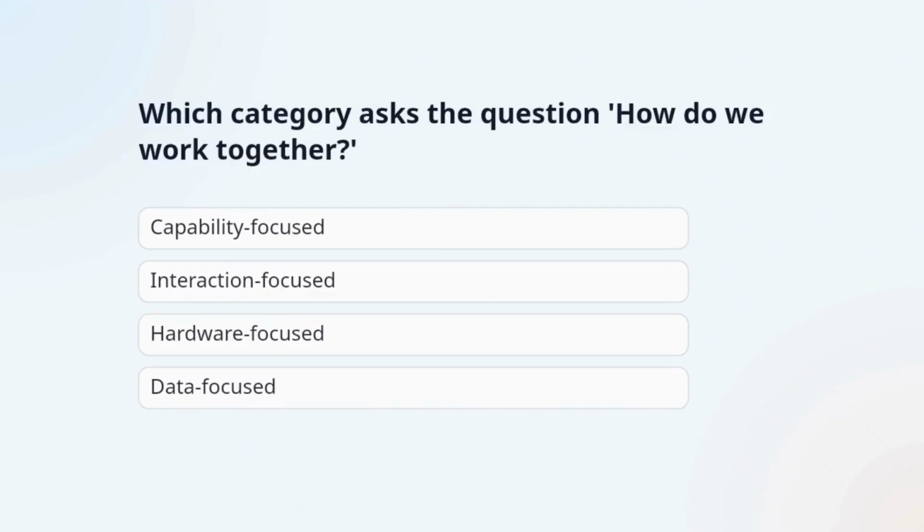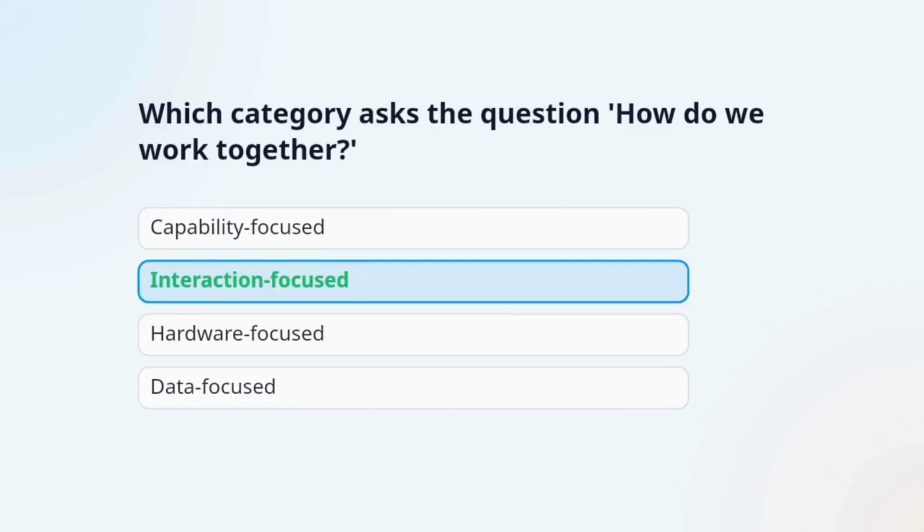Question 3. Which category asks the question, how do we work together? The correct answer is interaction-focused. Interaction-focused frameworks define autonomy by the relationship between the human and the agent.